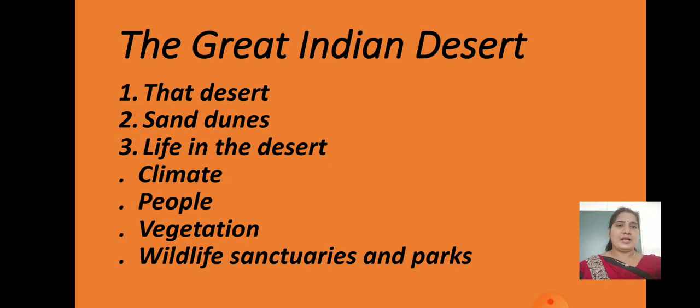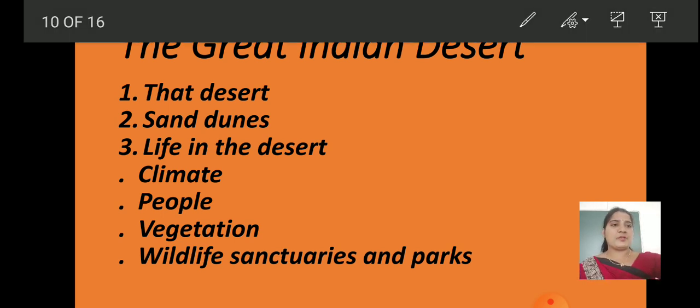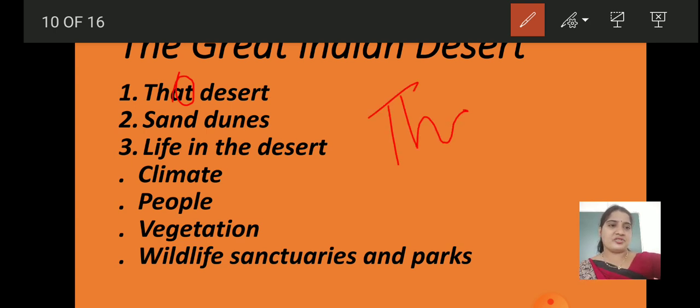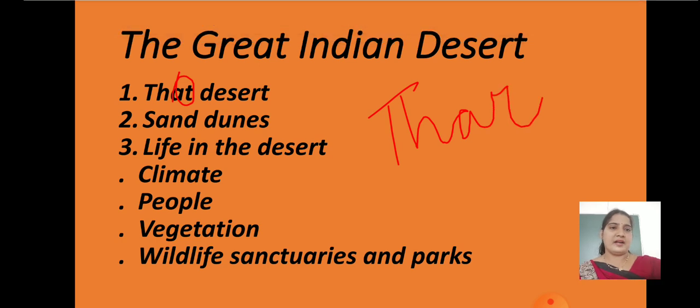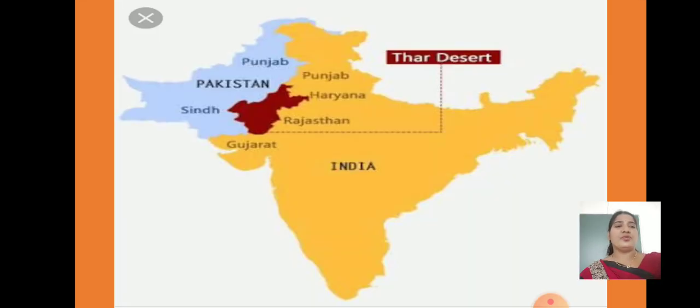Okay, children. Now let's see the Great Indian Desert. This is the second chapter. Here we have a spelling mistake: it is not Thar, that desert, it is Thar Desert. Thar Desert, you know, children. In the exam a question may come that in the map you must label Thar Desert, so you should know where Thar Desert lies.